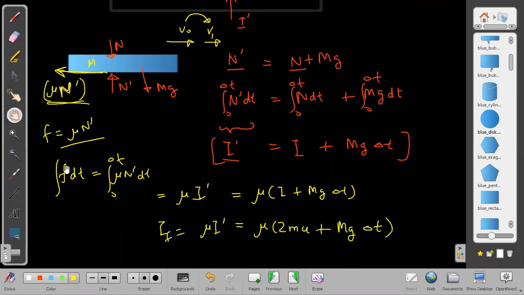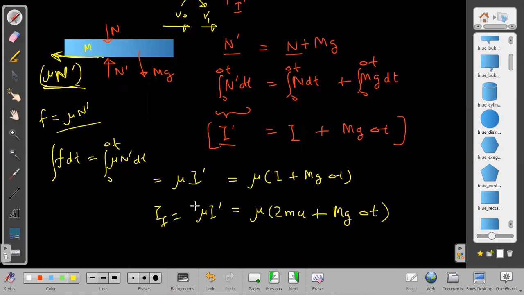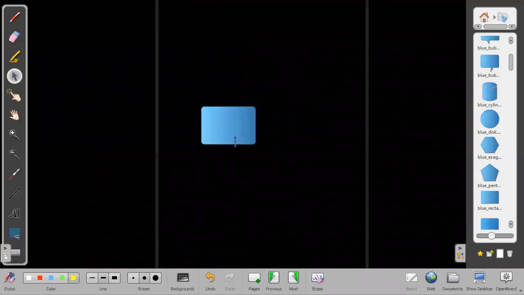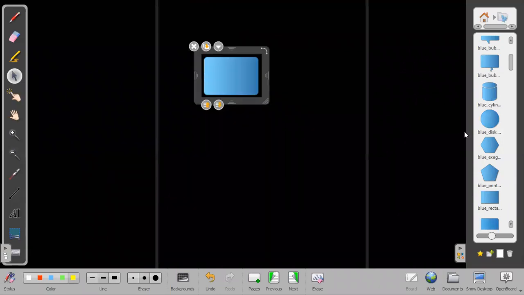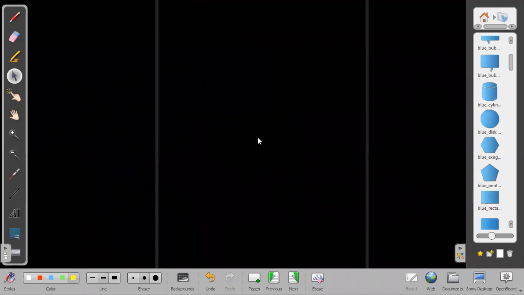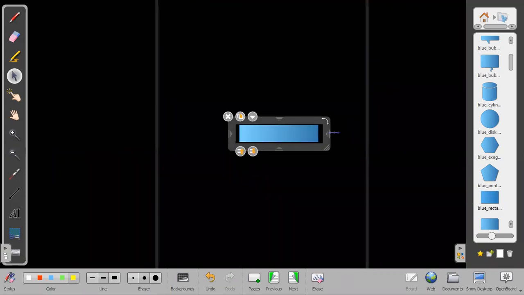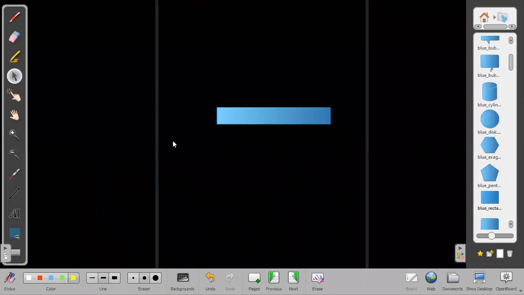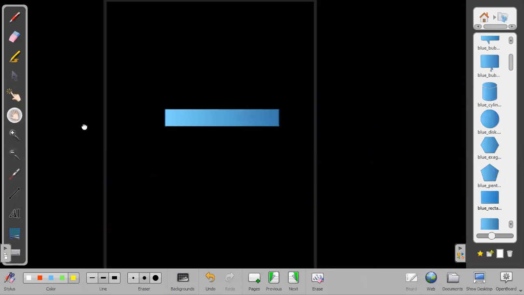So once we have found the impulse due to friction, how do we write the equation? Everything fine so far? Along x we can find it. We can write the equation as impulse due to friction equal to change in momentum of the body.